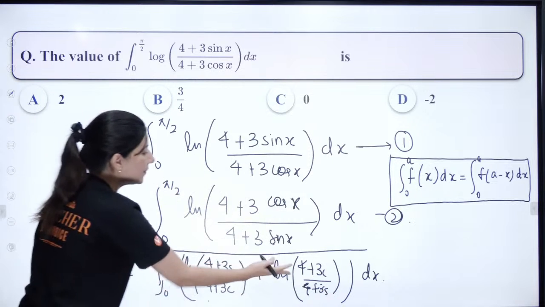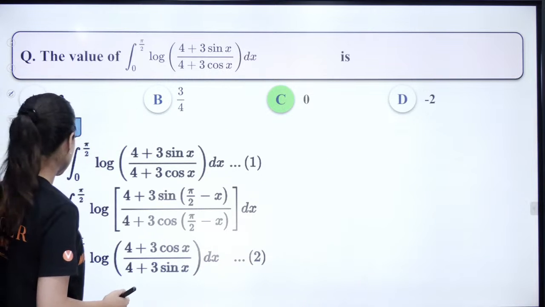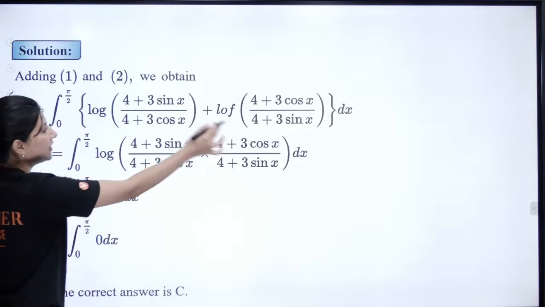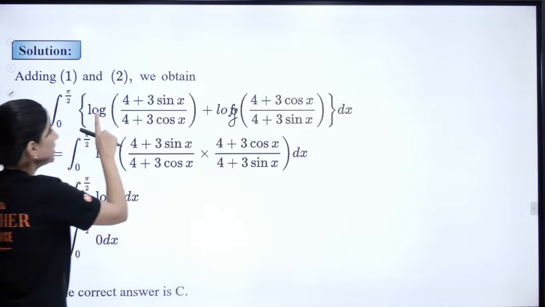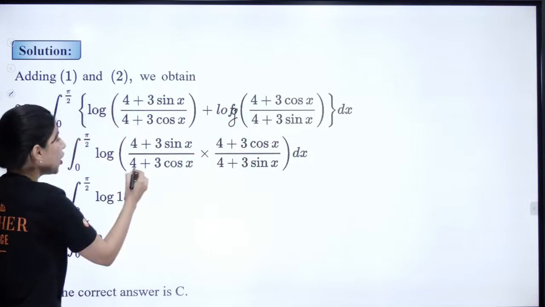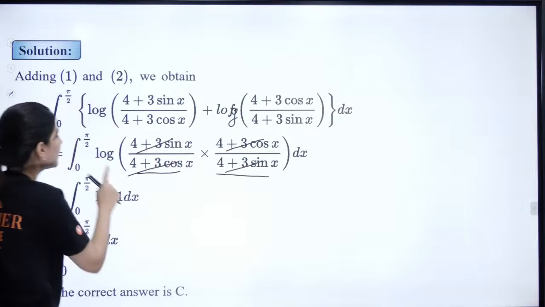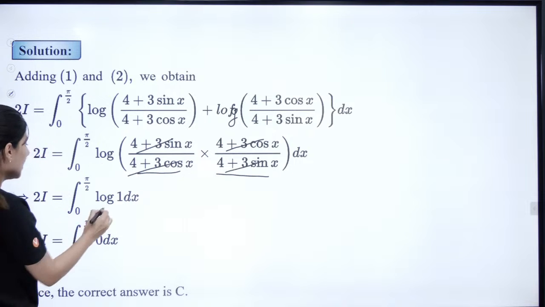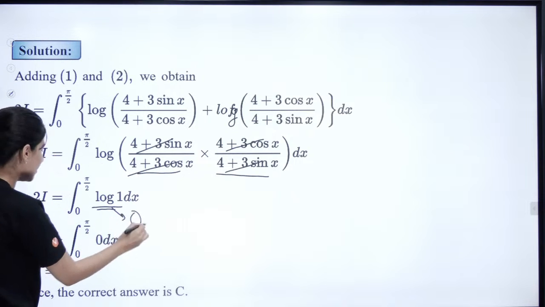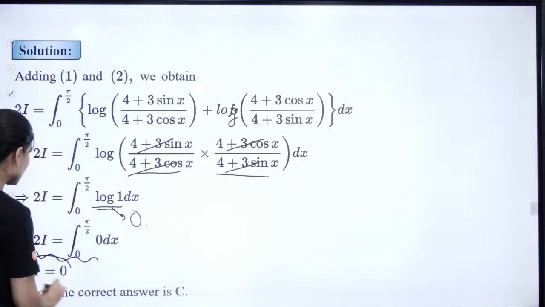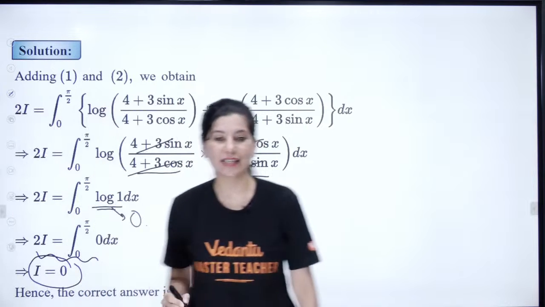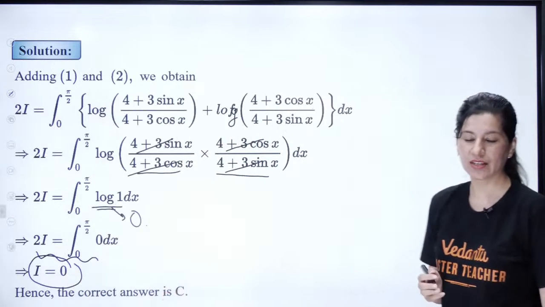Log A plus log B will be what? Log A into B. The moment you add these two, this is log of A into B. So these two will get cancelled out, and these two will get cancelled out. We are left with log 1, and log 1 is nothing but 0. So 2I is coming out as 0, I will be equal to 0. So the correct answer is option C. Yes.